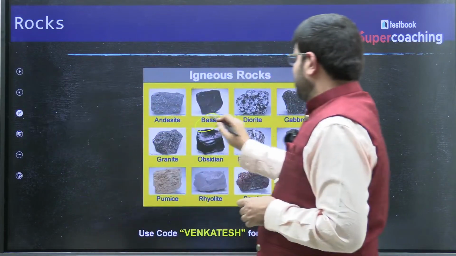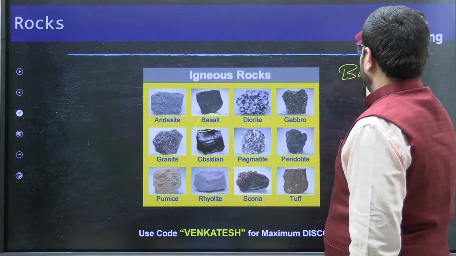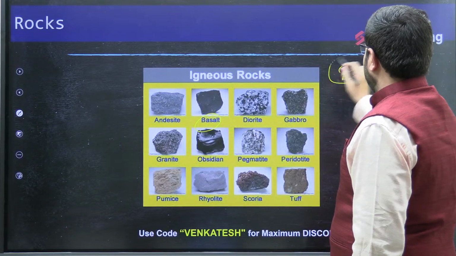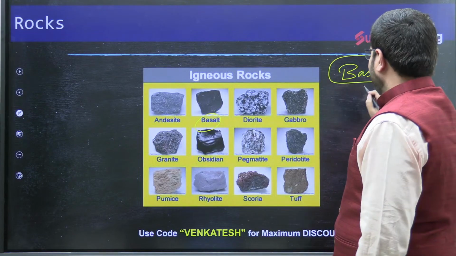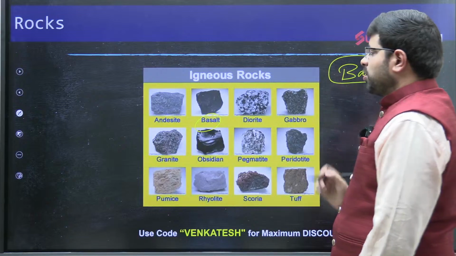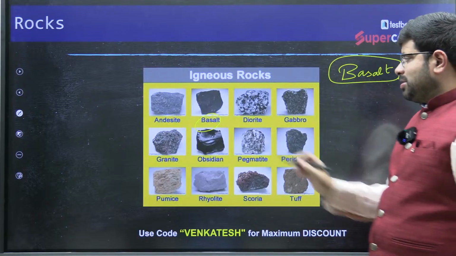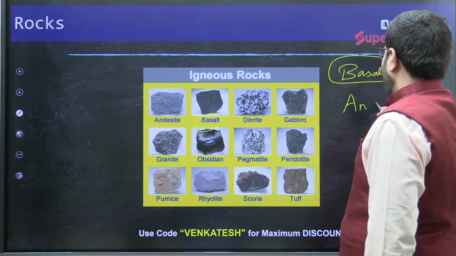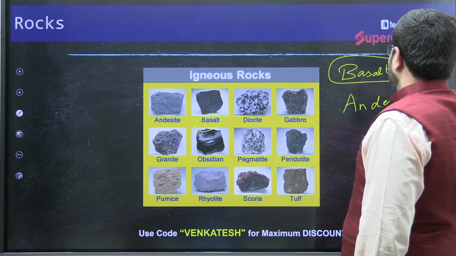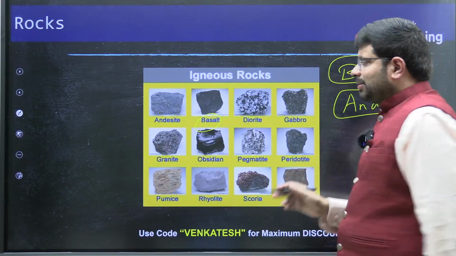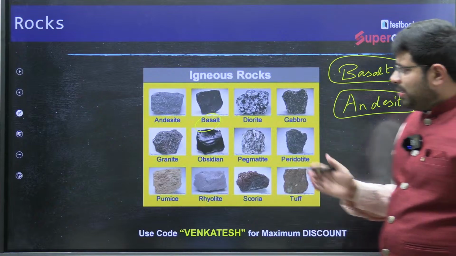Say basalt. Basalt is an extrusive rock, an important rock. Similarly, andesitic rock. Andesitic rock is different.